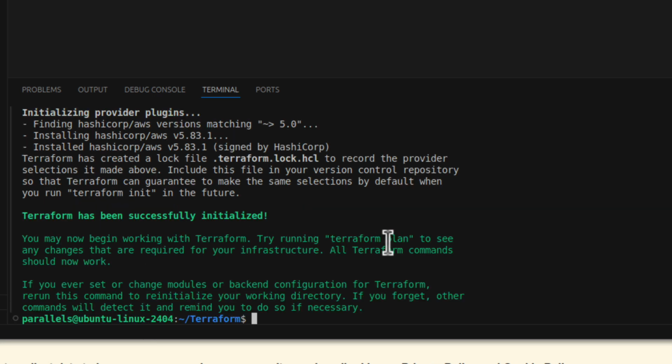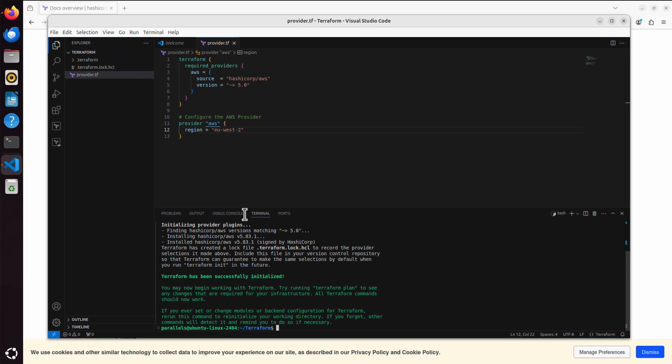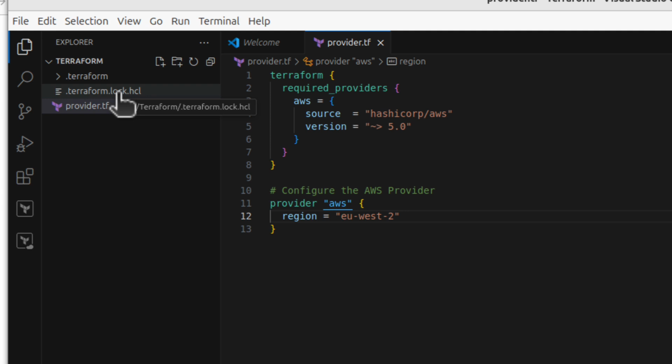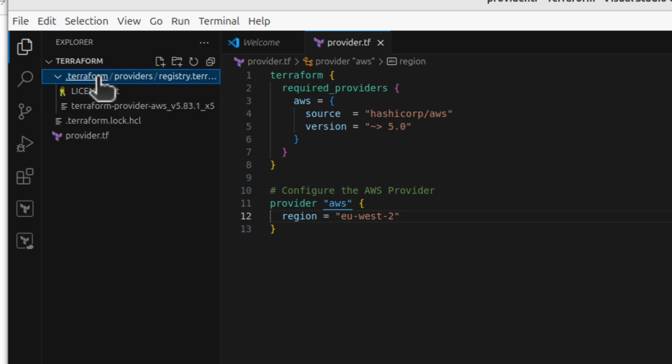Oh, it's already done. It doesn't take long, but what you can see here is that the provider has been installed. It's version 5.83.1. We can see Terraform has created a lock file. It's called .terraform.lock.hcl, and we can see this file here. Remember, we only had the Terraform folder and one file. But have a look now. We've got another folder. It's a hidden .terraform folder. There are some more files, and we also have that lock file.